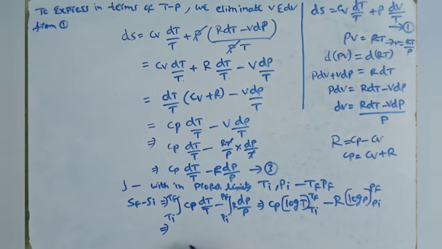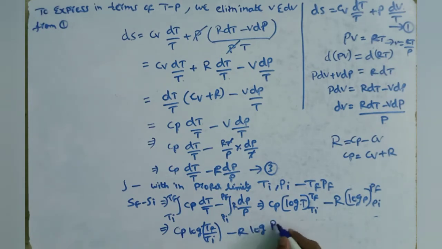Now this can be written as Cp log of upper limit minus lower limit, log Tf minus log Ti, which is log Tf by Ti. Similarly, this can be written as log Pf by Pi. So the value is Cp log of T final by T initial minus R into log of P final by P initial.